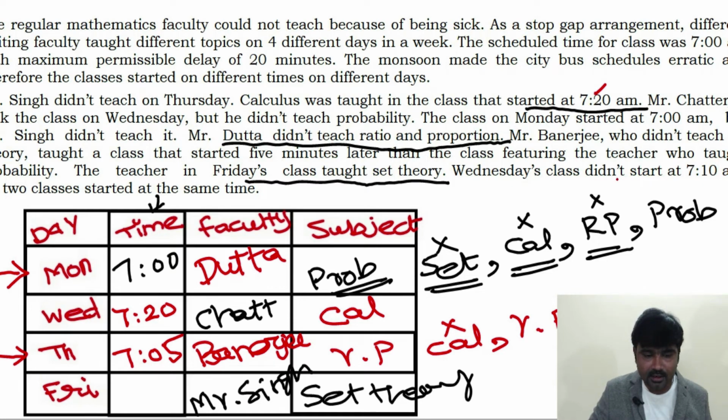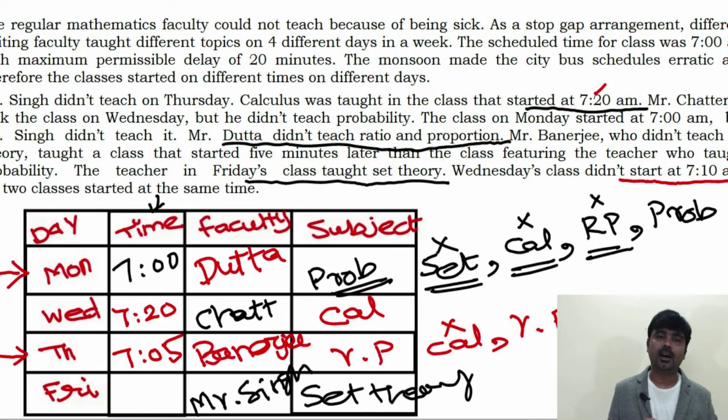Wednesday's class did not start at 7:10 a.m. That means one of the classes started at 7:10 a.m. That should be on Friday. So everything is filled. Have you understood? Now we are going to discuss the questions.